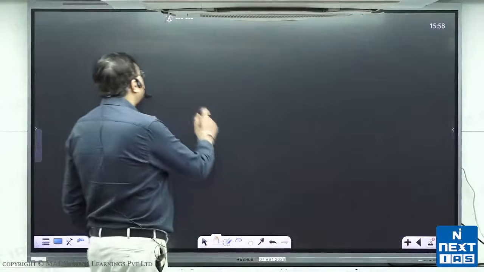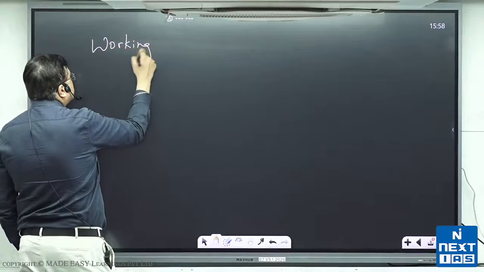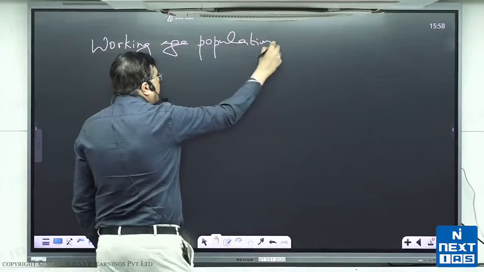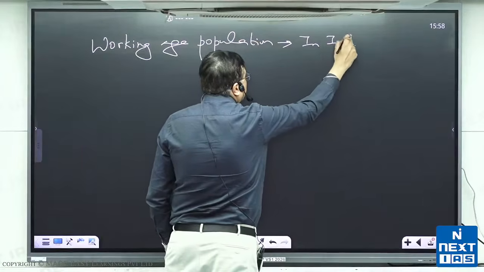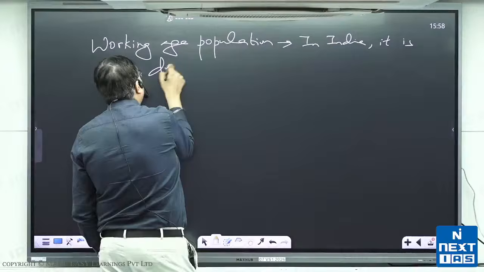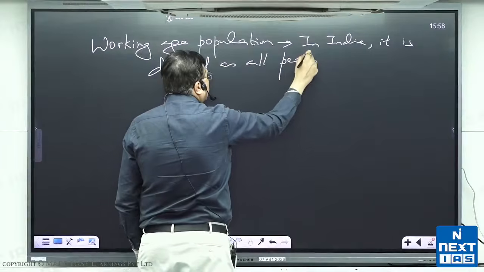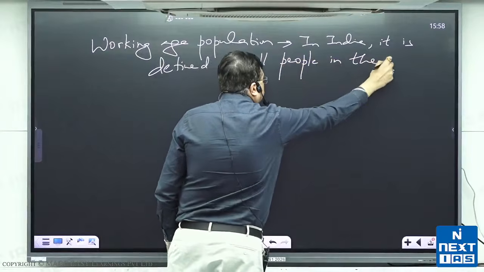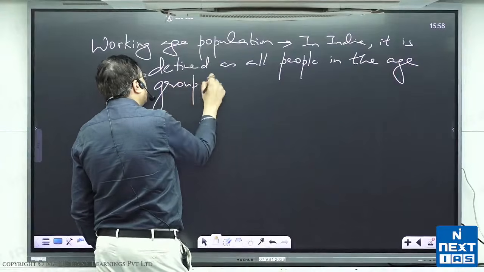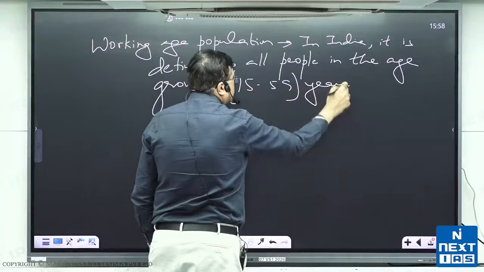One thing we use is working age population, and in India it is defined as all people in the age group of 15 to 59 years.